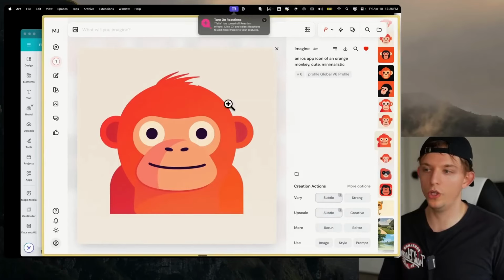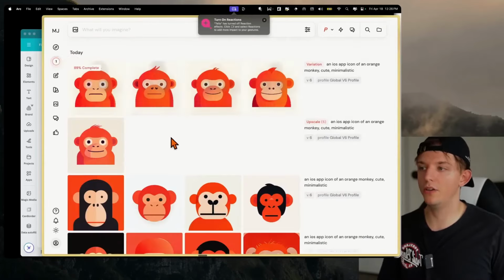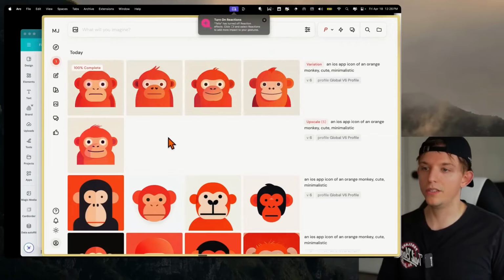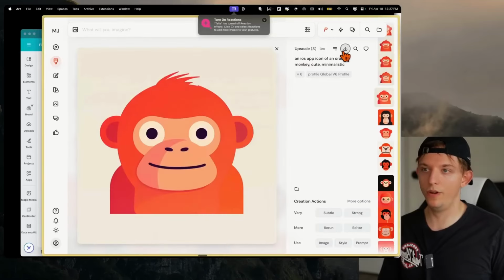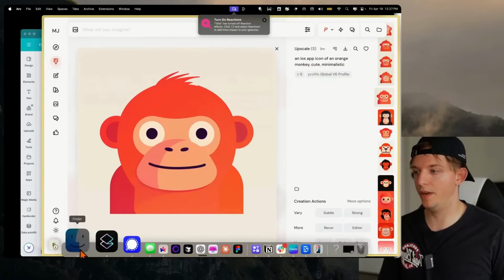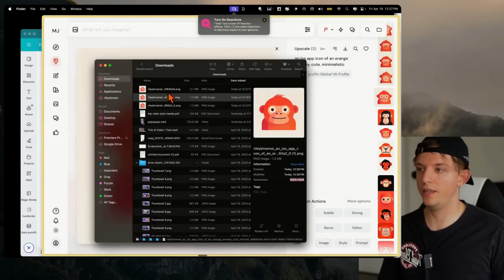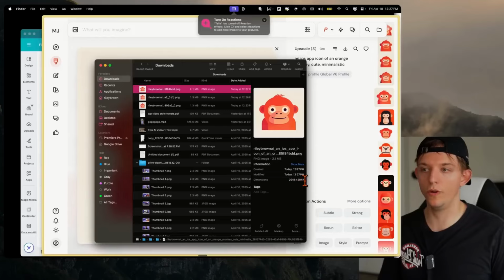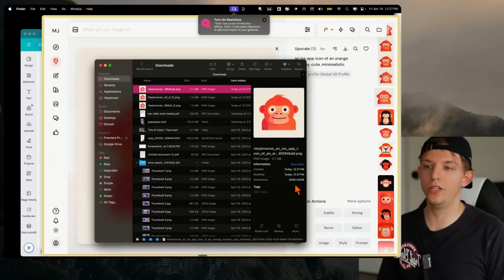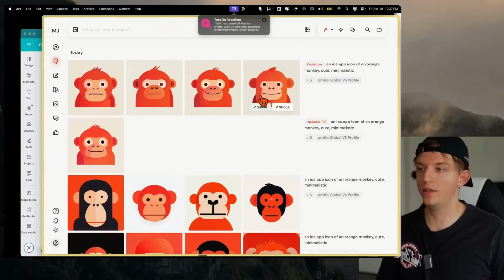And so it'll use the same style right here. It'll create a variation that looks kind of similar. And so as you can see here, it created this upscale, and we can click on this. And now if we download this image and we open up Finder, we will see here that this one is 2048 by 2048. So it's bigger. You can use it on posters or full websites so it doesn't lose its shape once it gets bigger.